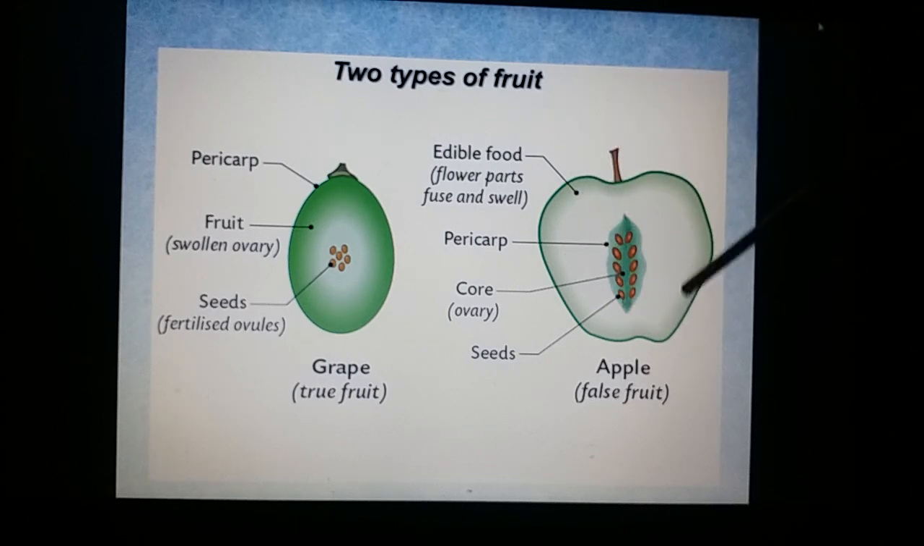Here this is an apple. The edible part in the apple is not the true fruit. It is not an original part of the flower. It is not the ovary in fact. The fleshy part in the apple is the thalamus. We'll be seeing it again.